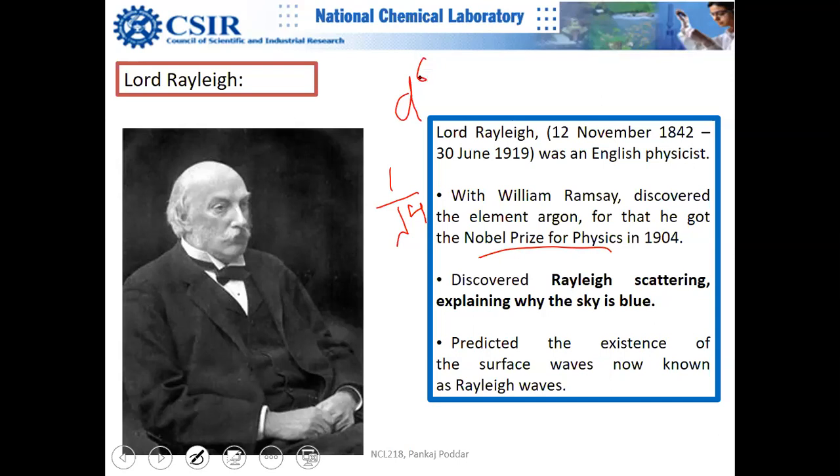So this equation is helpful if you are doing dynamic light scattering. Some of the students might be using dynamic light scattering in their PhD. There you have to be very careful because of the scattering cross section. If you take 10 nanometer particles in your solution, and suppose you have 1,000 particles which are 10 nanometer, and you have one or two particles which are of 100 nanometer.